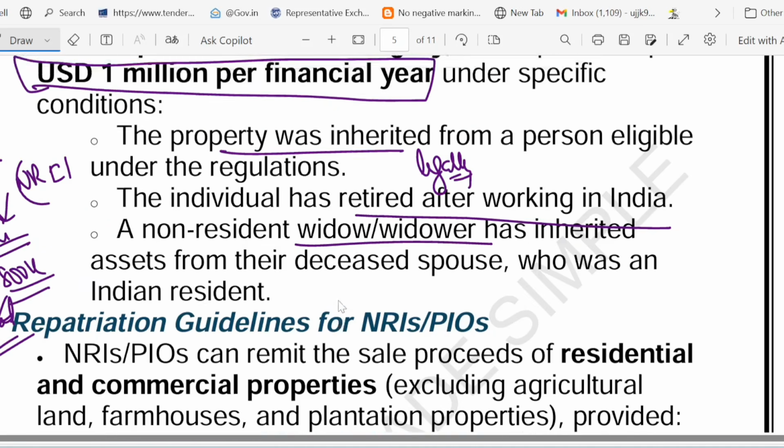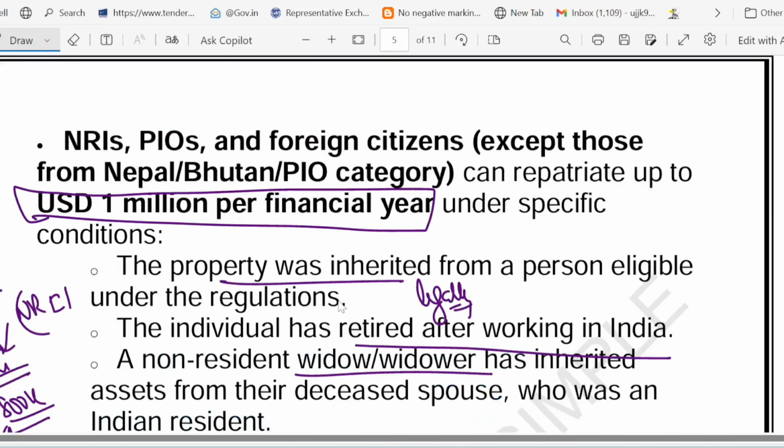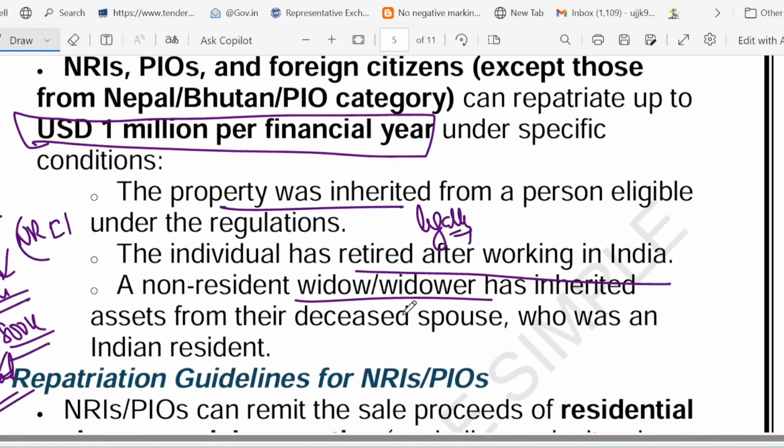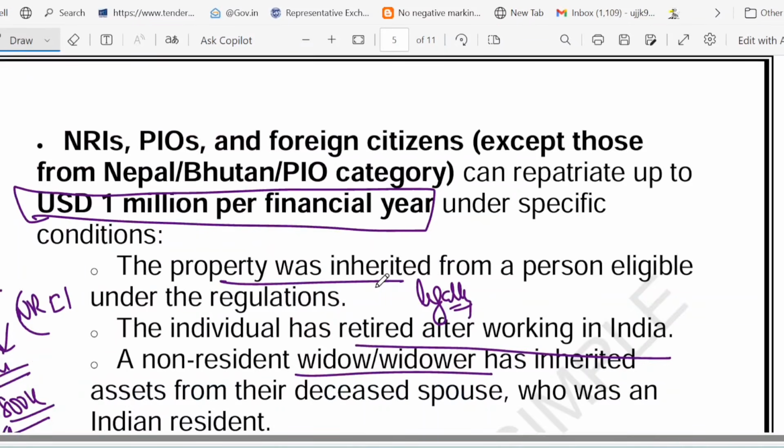Now there are some conditions. Who can send money abroad? NRI, PIO, they can send up to $1 million per financial year. The condition is that the property was inherited legally, you retired from India, or you are a widow or widower who inherited from an Indian spouse. So Raj is an NRI. He sells his inherited Delhi flat and the maximum he can send is $1 million. So he is selling for $800,000. Okay, I think it is $8 lakh, to be more precise. 1 million is $10 lakh. Under this limit, they can send.